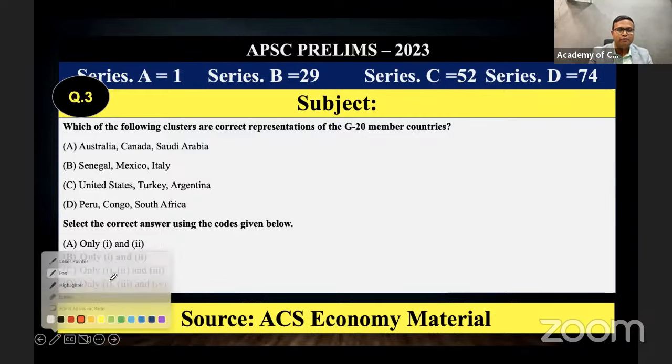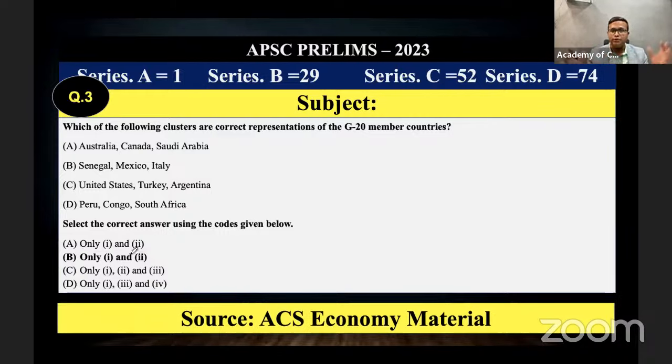Taking that logic, G20 became active in 2008 when the Lehman Brothers international economic crisis happened. Again, it became active when the COVID-19 economic crisis came. The most powerful 20 economies of the world sit together and discuss when there is a crisis. Definitely they are economically powerful. Australia, Canada, Saudi Arabia are economically powerful countries. Senegal is an African country, and Mexico and Italy. Senegal is not an economically powerful country, so we can eliminate that option.